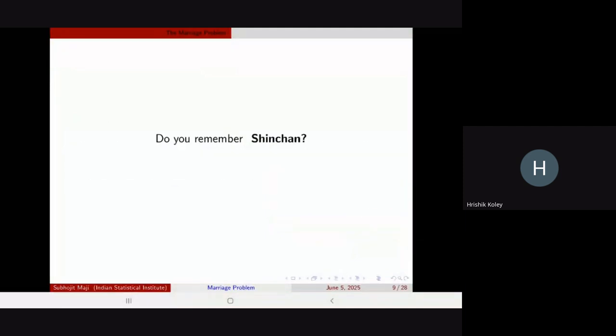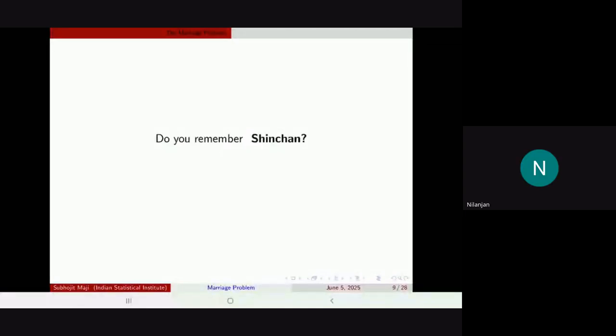So you remember Shinchan, right? From the cartoon basics. How many of you watch cartoons or something? You can unmute yourselves and tell me. Is there anyone who watched Shinchan? Yeah, there are a lot of hands.